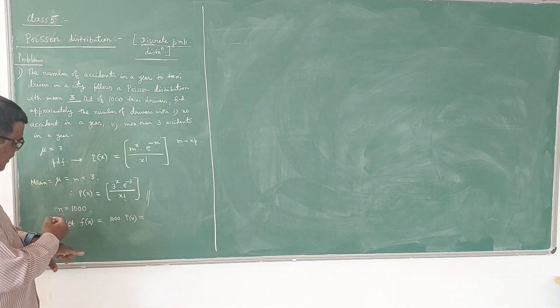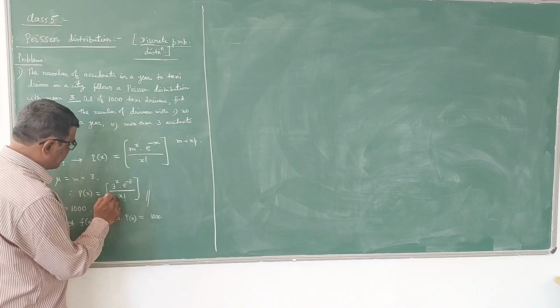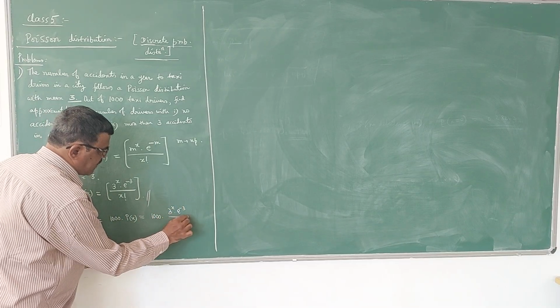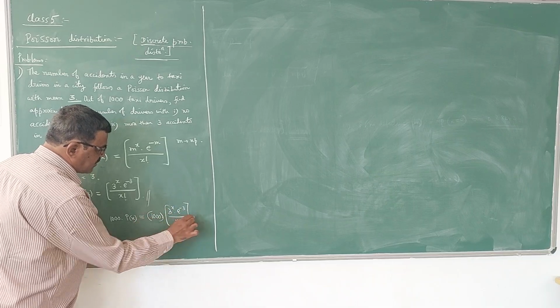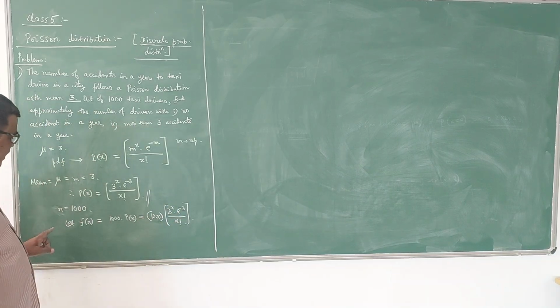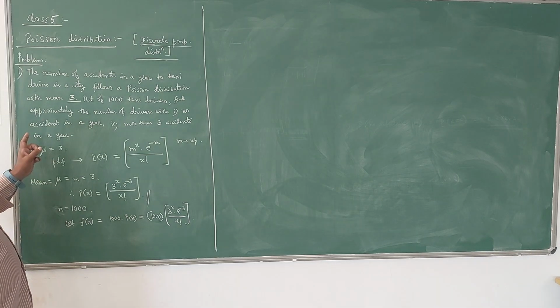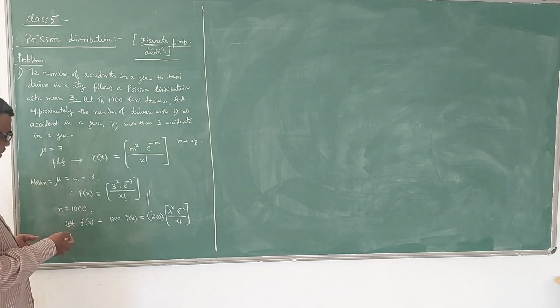So 1000 into p of x is 3 power x into e power minus 3 divided by x factorial. Now by giving the values of x, you can get the corresponding values of f of x. Here f of x is nothing but the frequency. Here we have to find out the frequency itself.